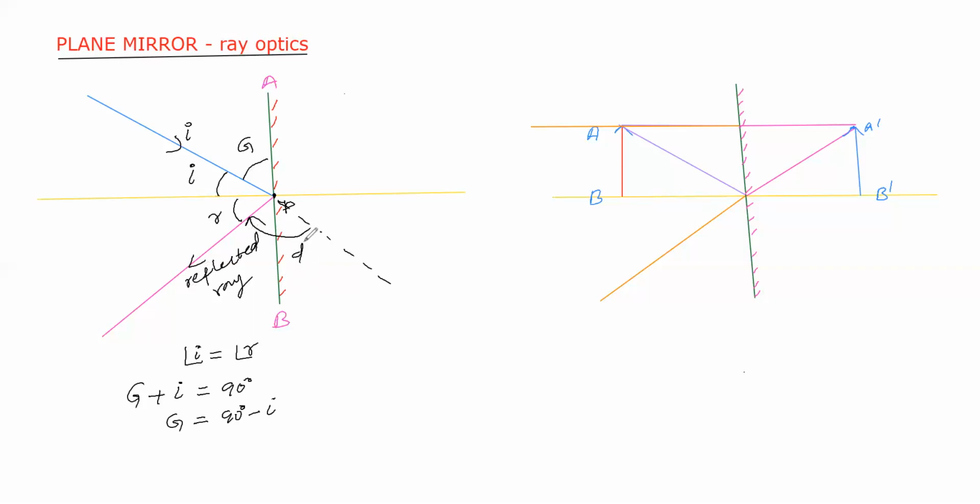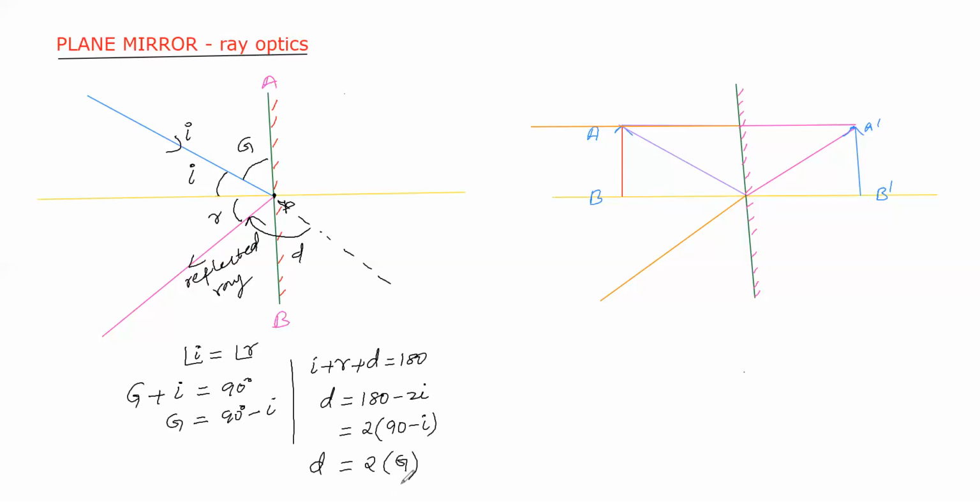Now we can get a relation between the angle of deviation and the angle of incidence. See here, this is a straight line. The sum of all the angles on the same side of a straight line is equal to 180 degrees. So we take I plus R plus D is equal to 180 degrees. We know that I is equal to R from the second law of reflection. So deviation is equal to 180 minus 2I. From this we can take 2 common, so we get 2 into (90 minus I), where 90 minus I is the glancing angle. So the angle of deviation is equal to twice the glancing angle.